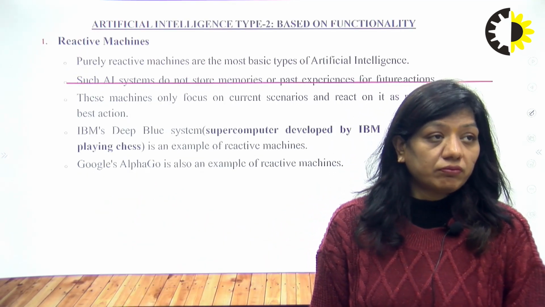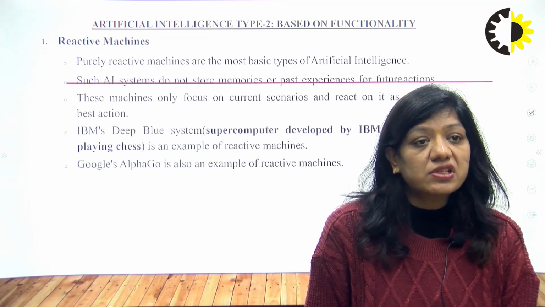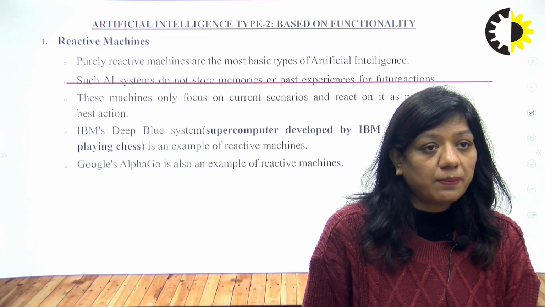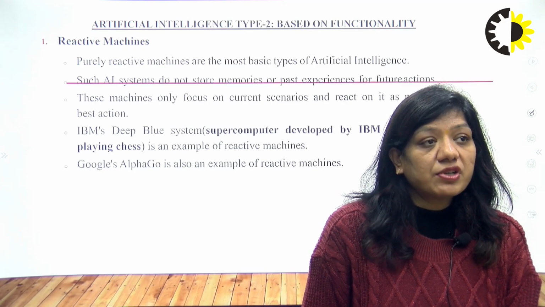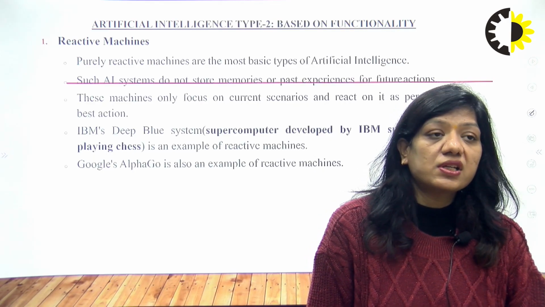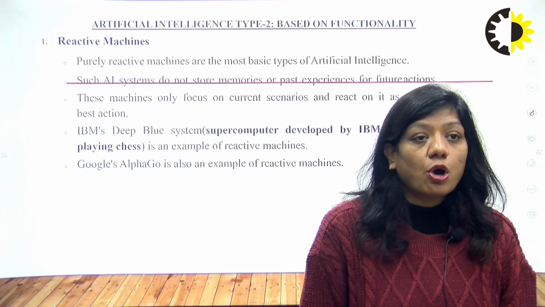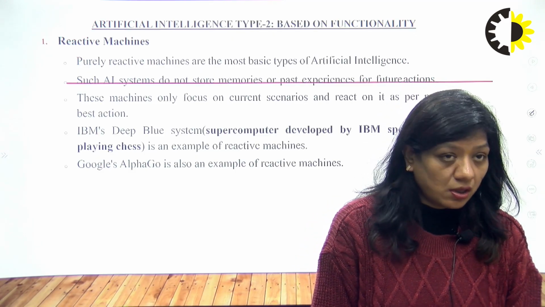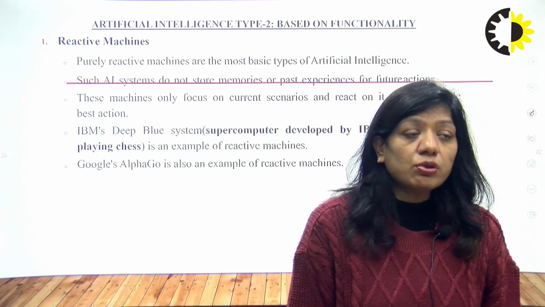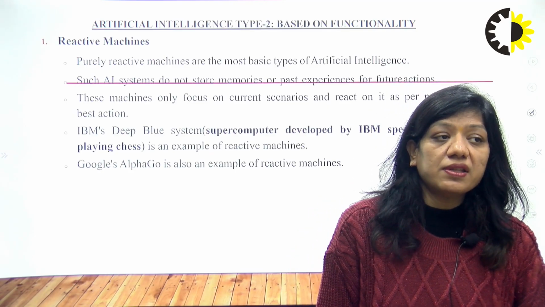Based on type 2, AI is divided according to functionality. The first one is the reactive machine. Reactive machines are the most basic type of AI. Such AI systems do not store memories or past experiences for future actions. These machines only focus on current scenarios and react as per the action required.